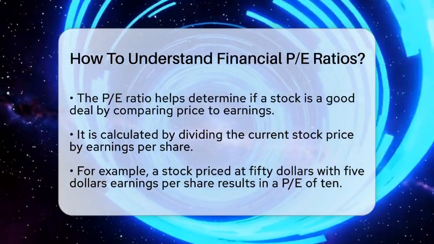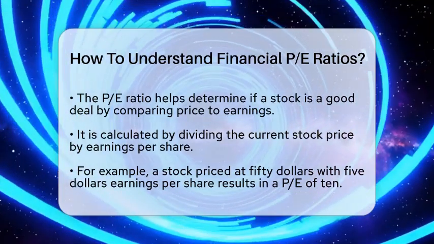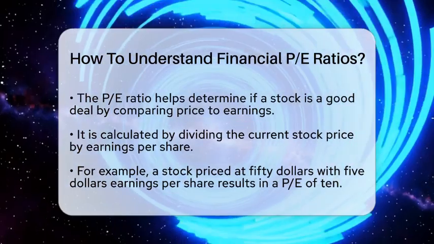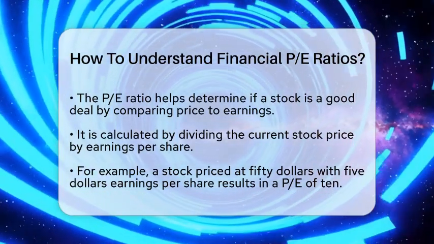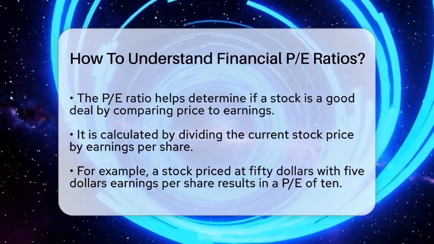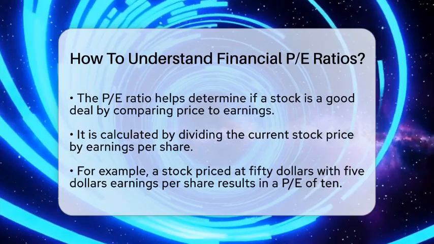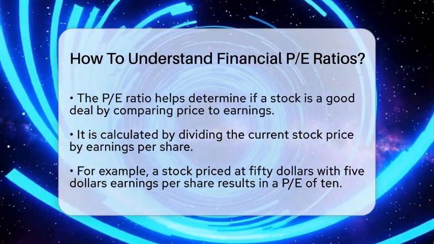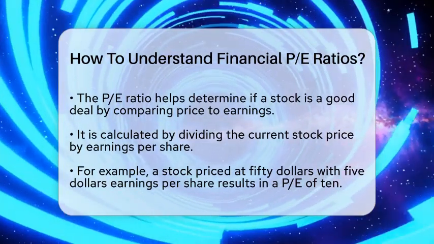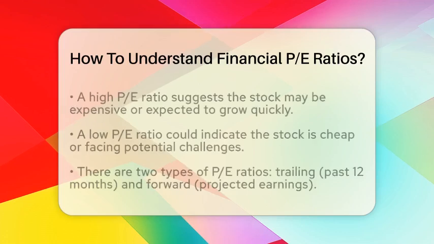The PE ratio compares the current stock price to the earnings per share. If a stock costs $50 and the earnings per share are $5, then the PE ratio is 10. That means investors are willing to pay $10 for every $1 the company earns. This ratio helps investors decide if a stock is overvalued or undervalued.